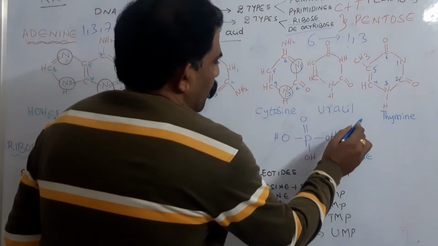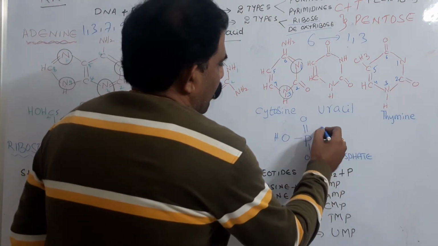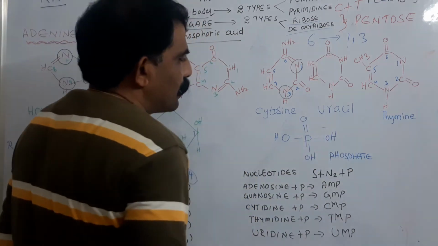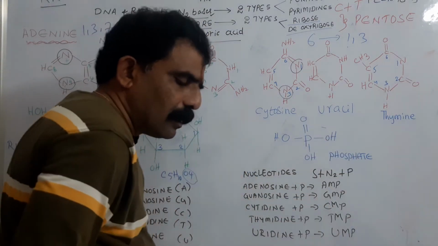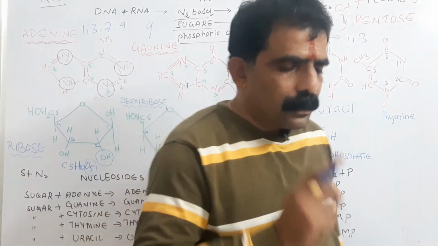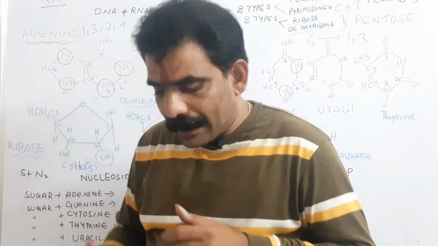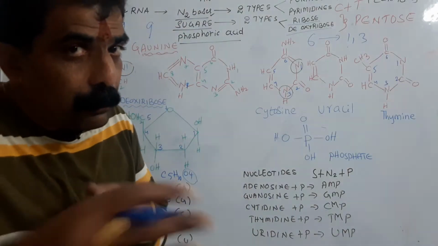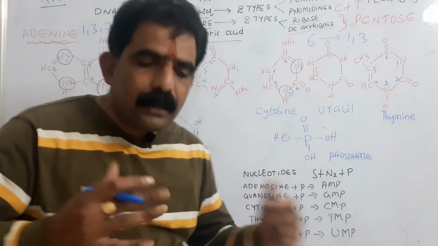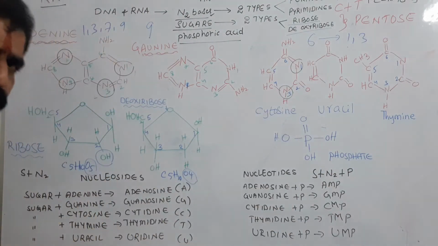Here it can donate the proton. If it donates a proton, it acquires a negative charge. So DNA and RNA are acids, and by donating the proton they acquire negative charge. That is why the nucleic acids are negatively charged.